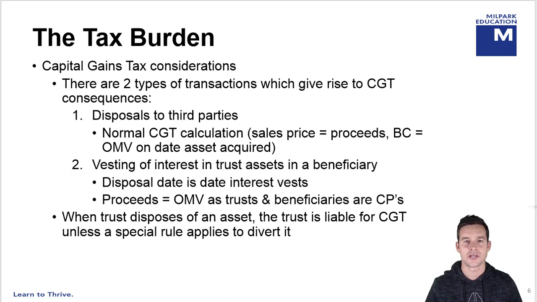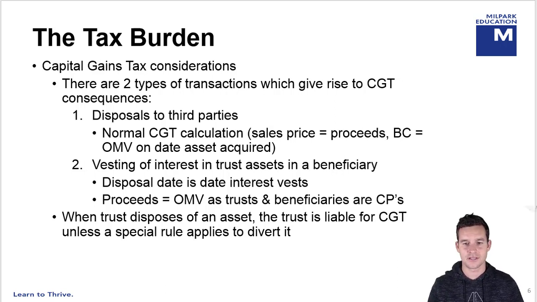Income can accrue to the trust from both capital and revenue sources. And so in this part of the lesson, we're going to discuss the capital gains tax considerations of trust disposals. Now, there are two types of transactions which give rise to CGT consequences. The first is a disposal to a third party. So that's when the trust sells an asset that the trust owns to someone outside of that trust. We do a normal CGT calculation in that case.